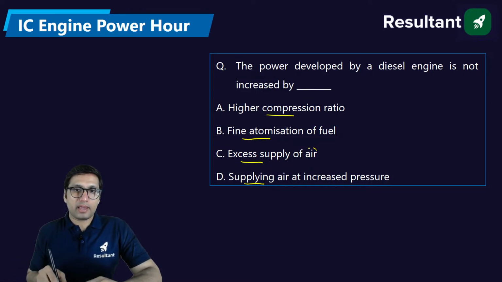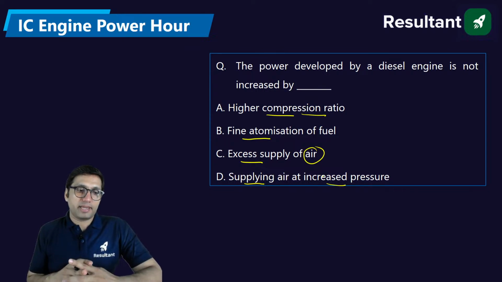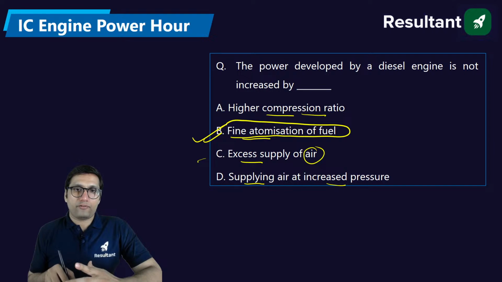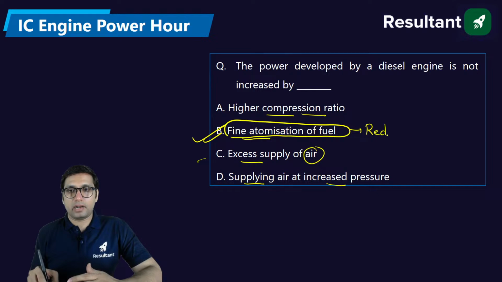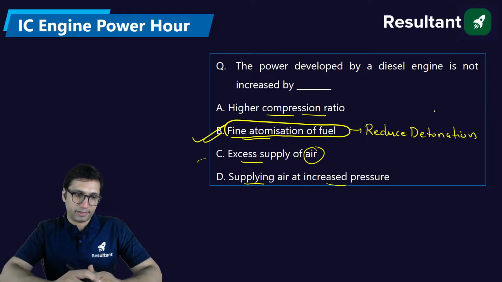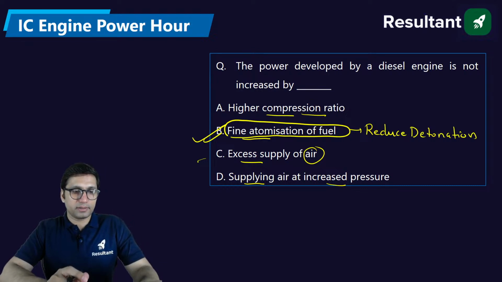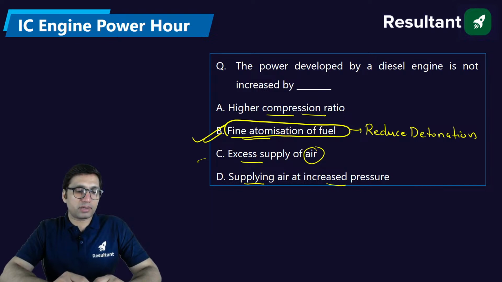But fine atomization of the fuel, if you have better atomization, will definitely reduce detonation tendency, but it will not increase the power capacity. Are you getting my point? Yes, everyone. It will reduce detonation tendency, but not increase the power.